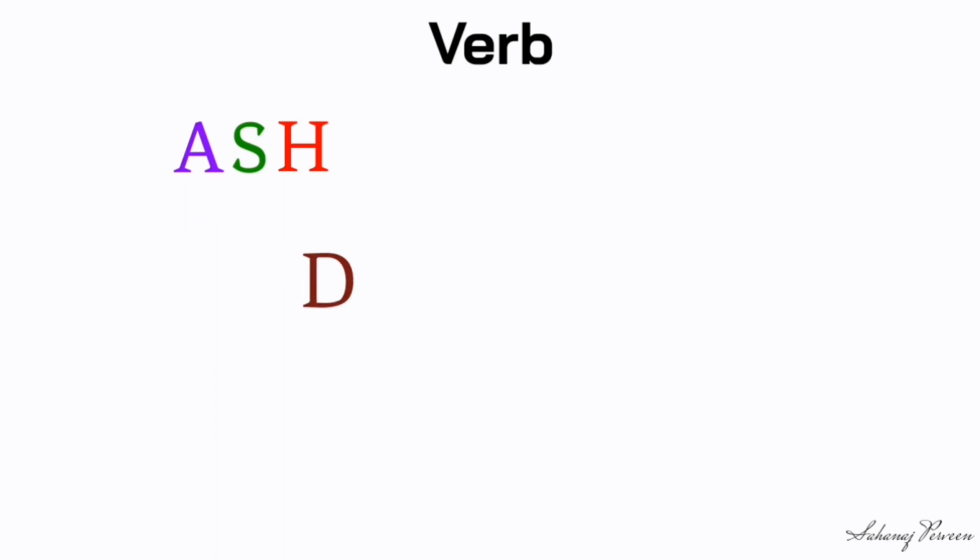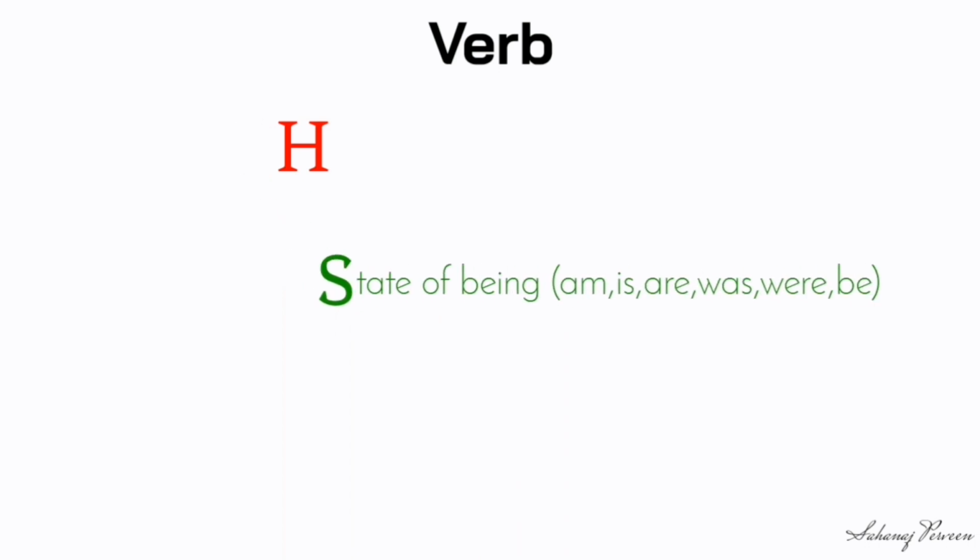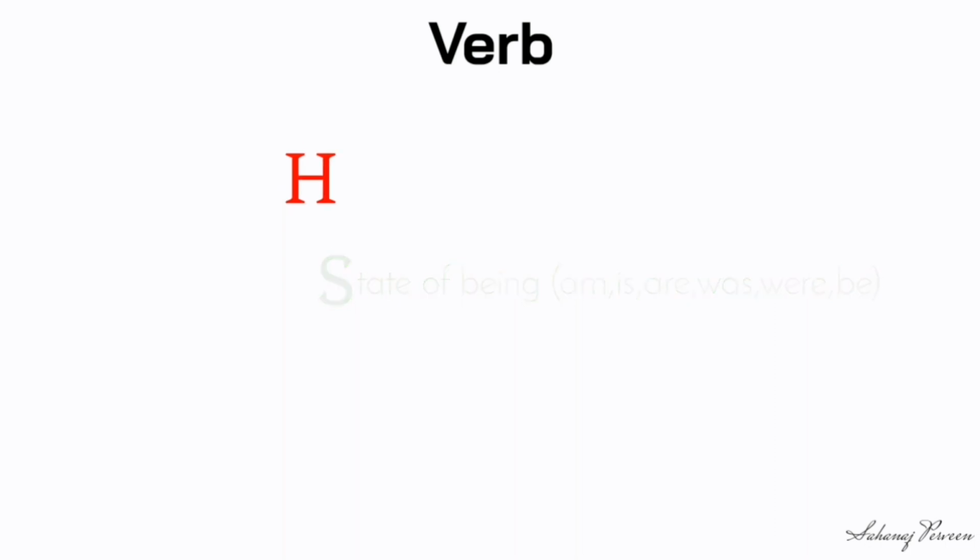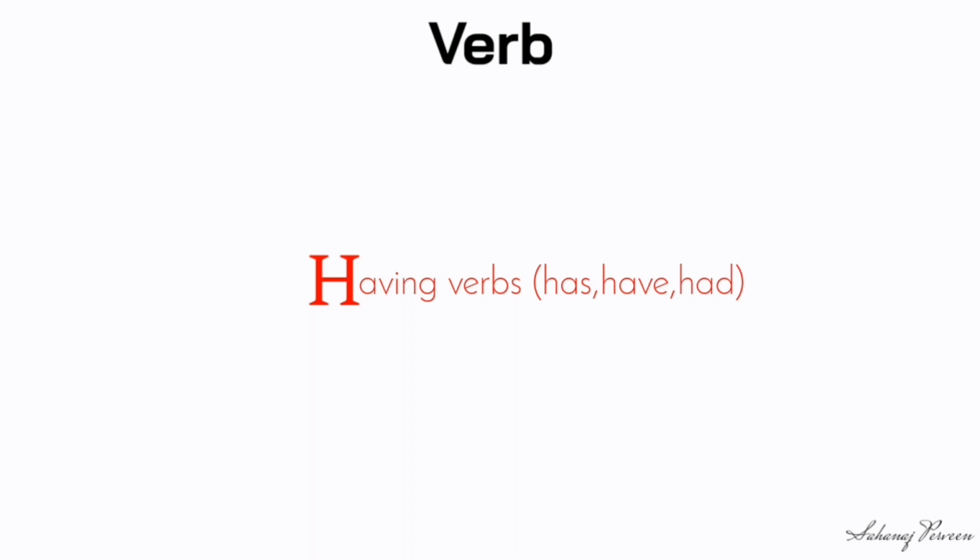D for doing verbs: do, does, did. A for action words. S for state of being: am, is, are, was, were, be. H for having verbs: has, have, had.